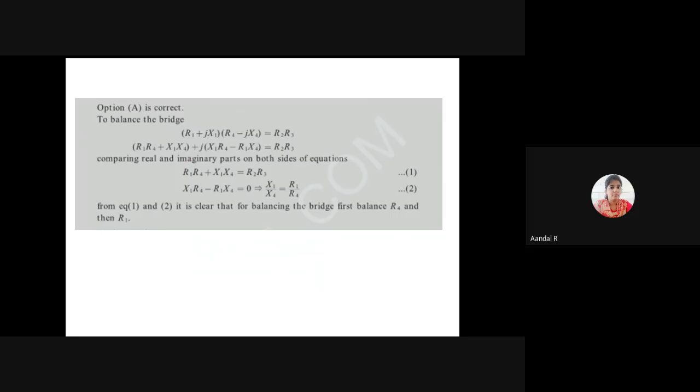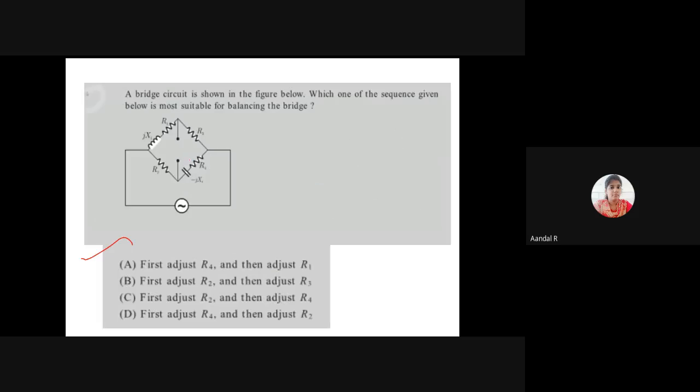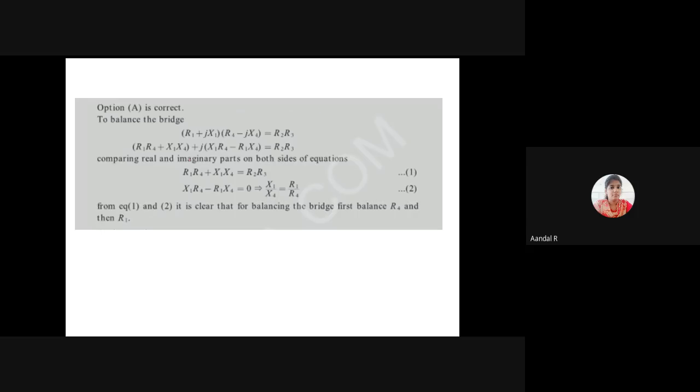Z2 is equal to R2. Z3 is equal to R3. So (R1 plus jX1)(R4 minus jX4) equals R2 R3. By simplifying this equation, I am getting R1 R4 plus X1 X4 equal to R2 R3.